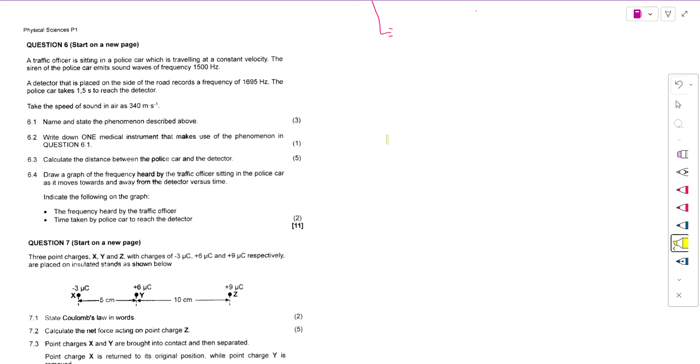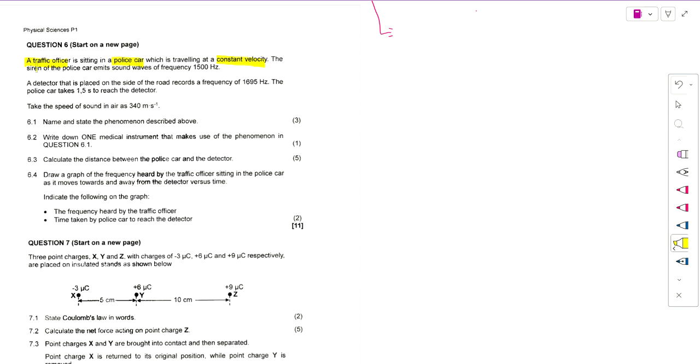Here is another question. This one is also from the Mpumalanga question paper, June. This is question 6. Specifically, it's looking at the Doppler effect. So here they say we have a traffic officer sitting in a police car. This police car was traveling at a constant velocity.